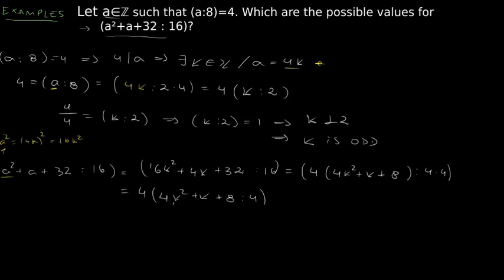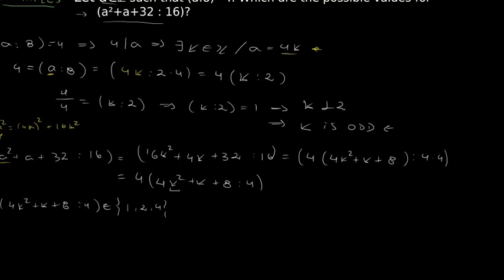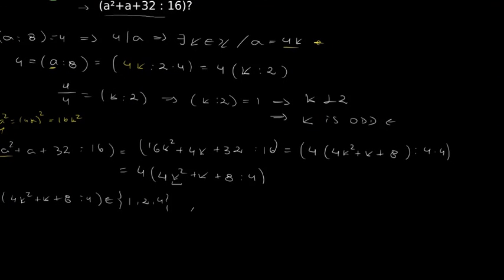All we know is that k is odd. So this number, the GCD between 4k squared plus k plus 8 and 4, has to divide 4. Then this number can only be a member of the set 1, 2 and 4. We know that 2 does not divide 4k squared plus k plus 8 because k was odd.